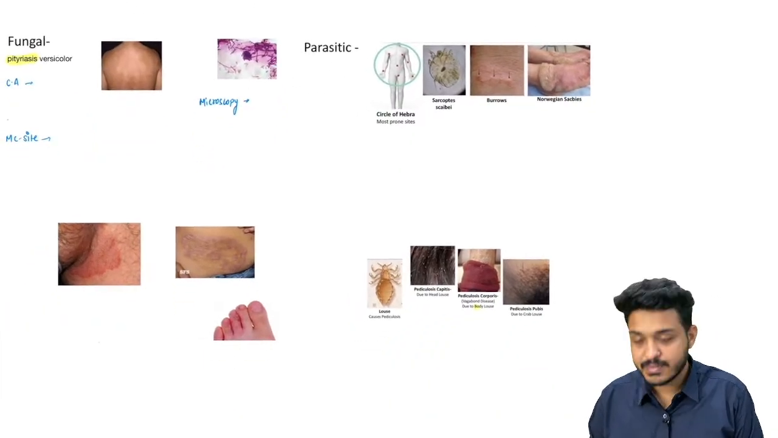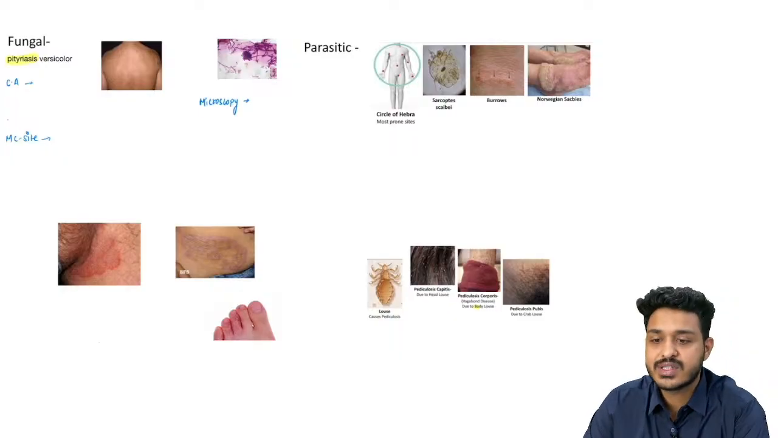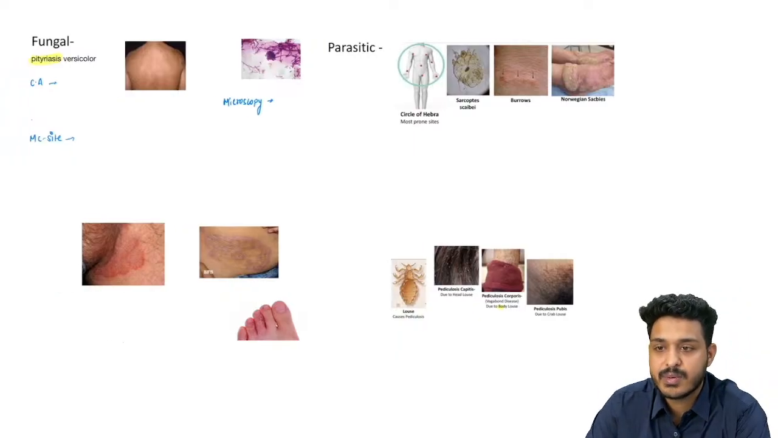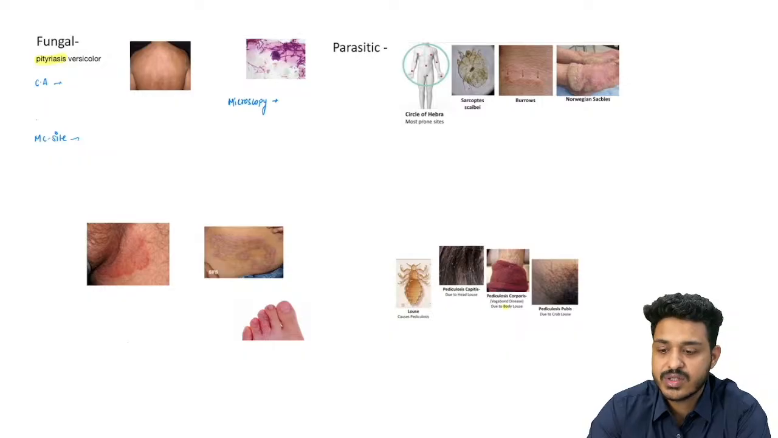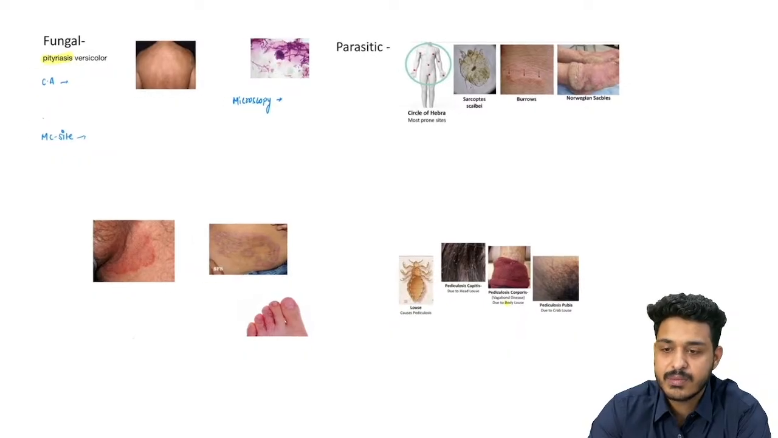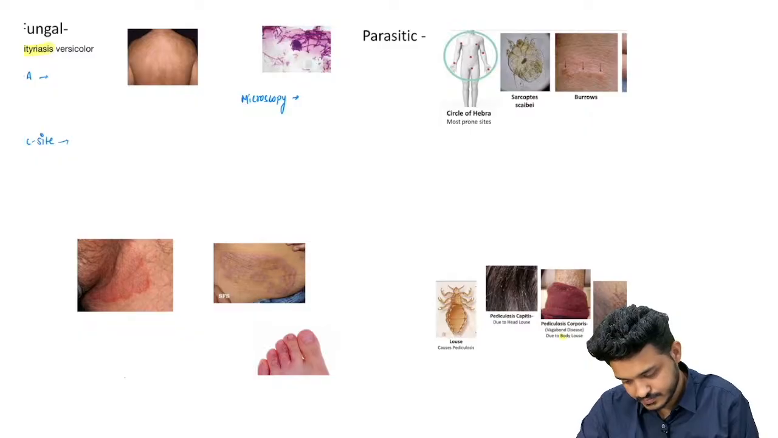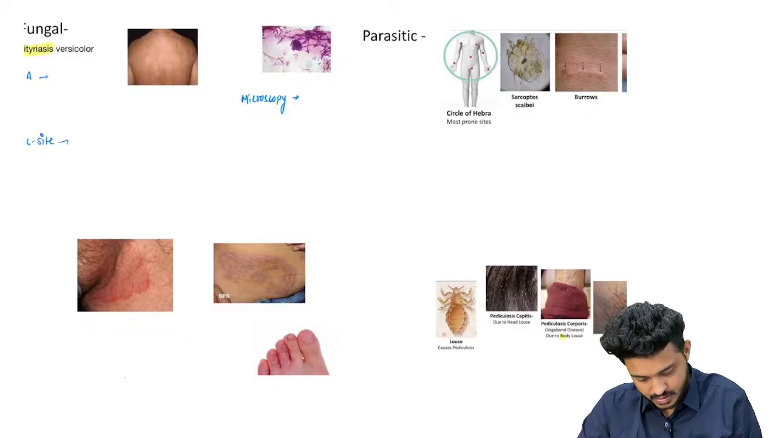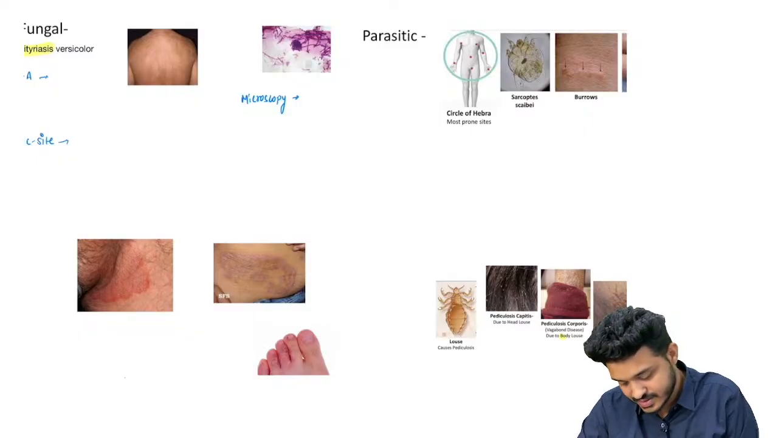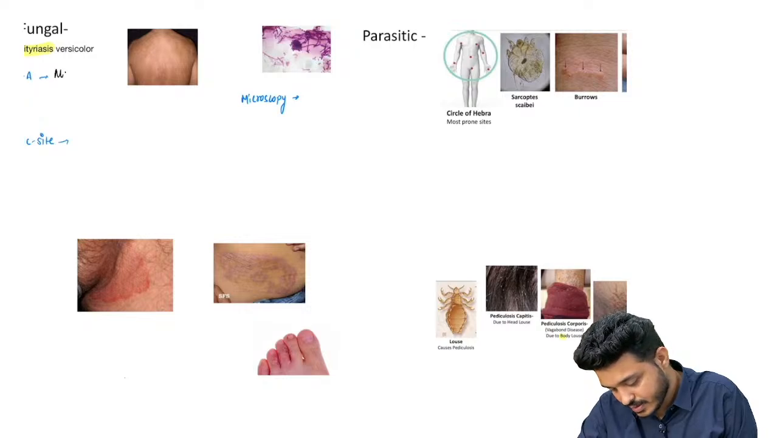So what happens in pityriasis versicolor? What is the causative agent here? What is the causative agent of pityriasis versicolor? The causative agent for pityriasis versicolor is going to be what? They've asked you this particular question. This is going to be Malassezia furfur and Malassezia globosa, right? These are the causative agents.